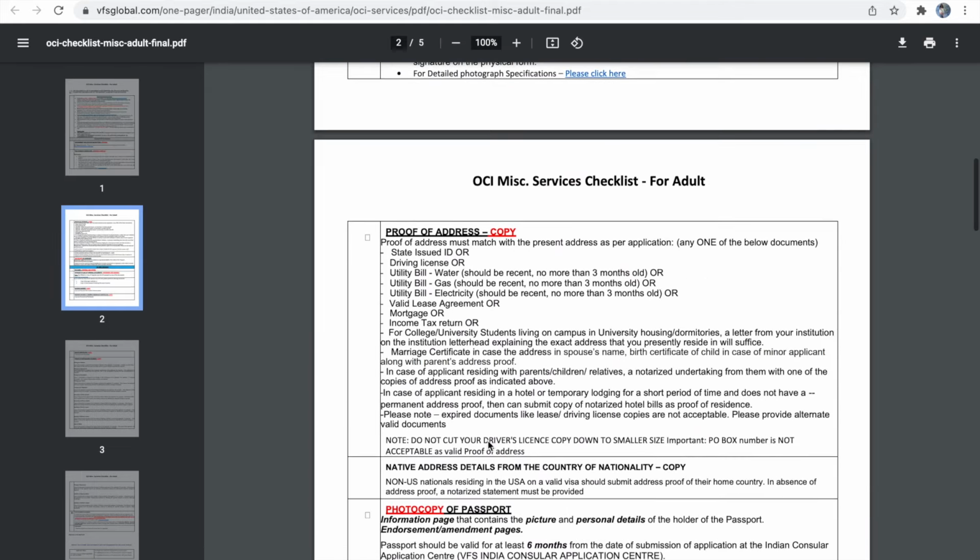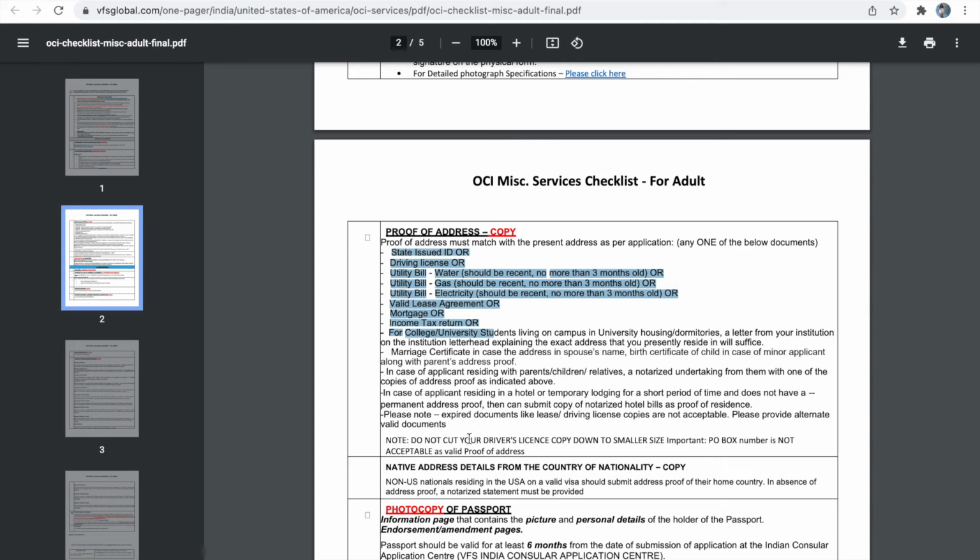Next is the address proof. Here is a list of address proof documents which you can send. Please go through the list of address proof documents. While sending your address proof documents, make sure the address mentioned in the application form matches with your address proof documents. Otherwise, they will ask you to resend the application form or they will ask you to send the address proof to match the address which you have mentioned in your application form.